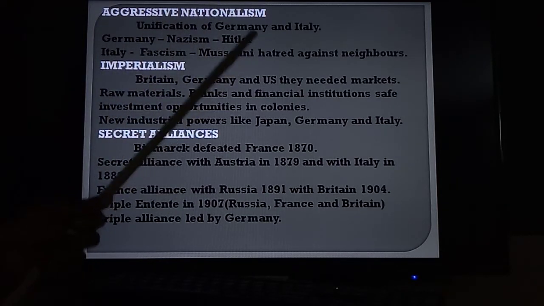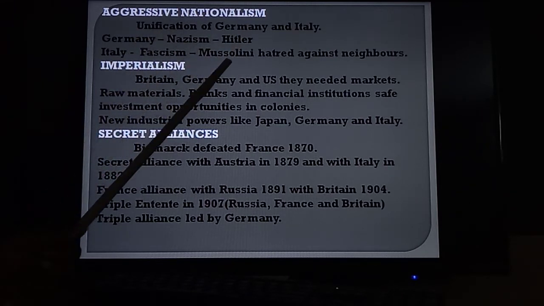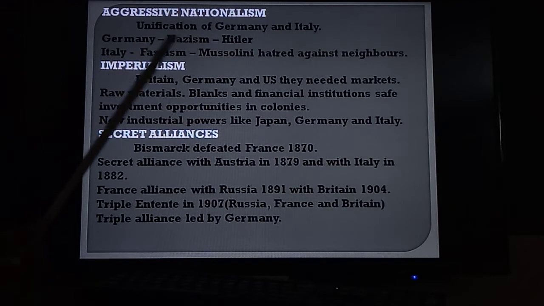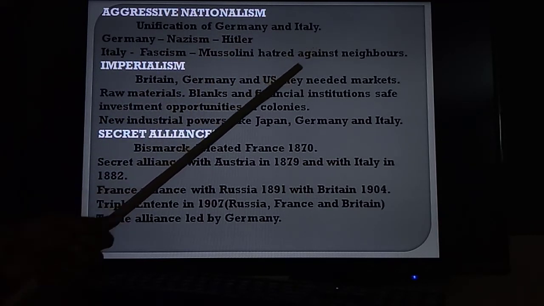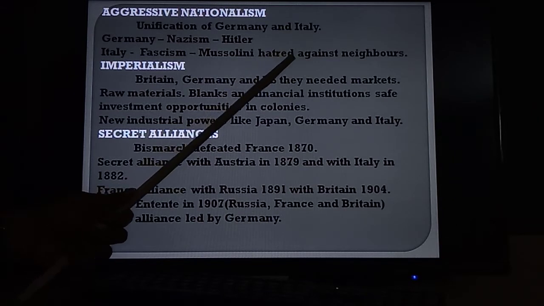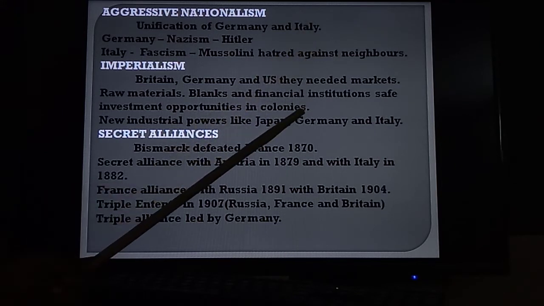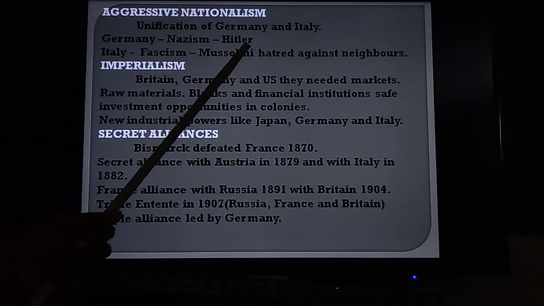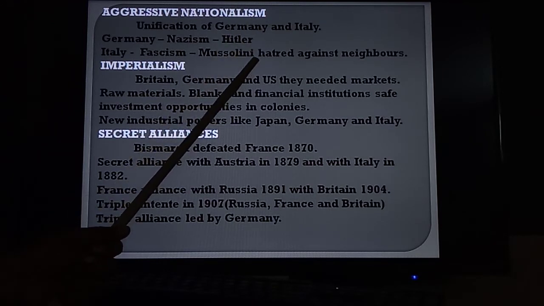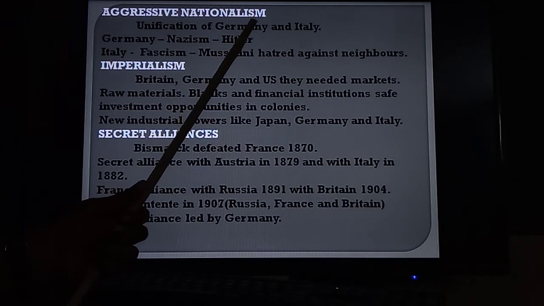That is why these two countries, Germany under Hitler and Italy under Mussolini, had hatred against neighboring countries. They announced war against neighboring countries. They defeated them and occupied some of their lands, and also they set up colonies on the African continent. So that is about aggressive nationalism.